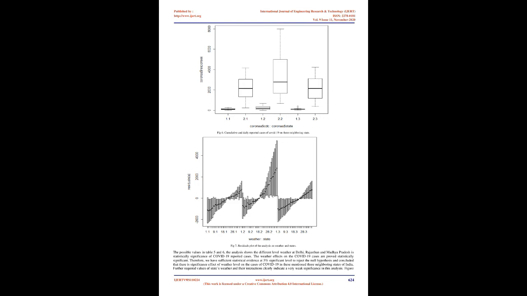Interpretation of Result 2. Depending on the values in Tables 3 and 4, the analysis shows that the different levels of cumulative and daily increased COVID-19 reported cases in Maharashtra, Gujarat, and Tamil Nadu are statistically significant. The effects of each level of reported COVID-19 cases are proved statistically significant. Therefore, we have sufficient statistical confirmation at the 5% significance level to reject the null hypothesis and conclude that there is a significant effect between the cumulative and daily cases of COVID-19 in these three neighboring states of India.